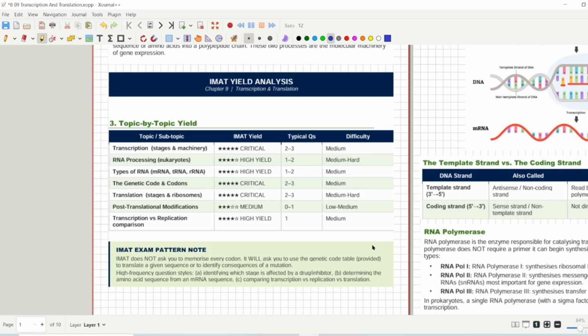Obviously there will be memory-based MCQs about what kind of enzymes are used, what the sense strand, antisense strand and template strand are, and what RNA polymerase 2 does, but most of it would be conceptual. You need really good conceptual clarity.